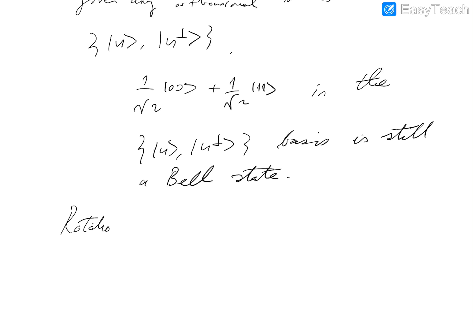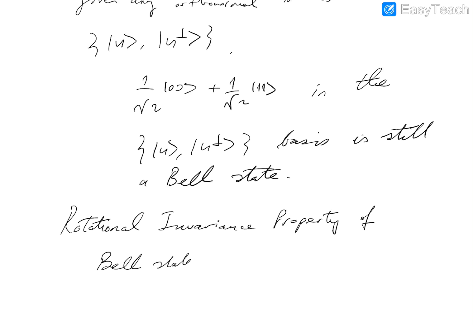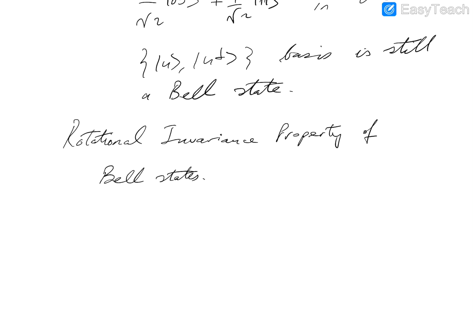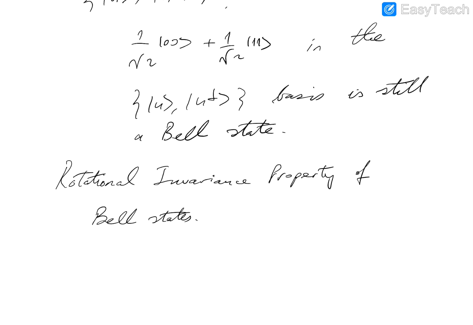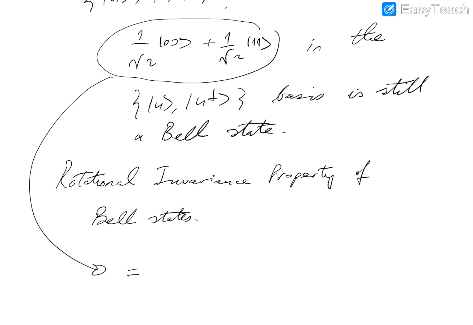Rotational invariance property. So the Bell state is equivalent to another Bell state in the U, U perp basis. Right, so this is equal to 1 over square root 2 UU plus 1 over square root 2 U perp U perp.